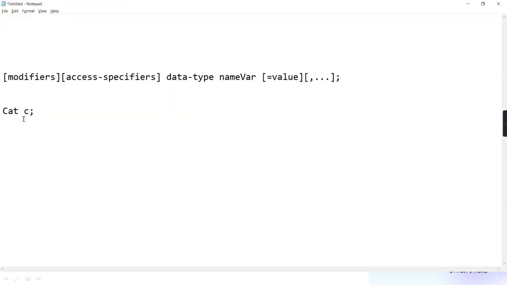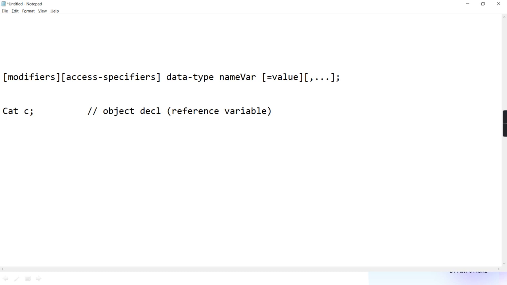So c is an object according to Java, but every object is a reference variable. Getting? So the copy of the Cat class is not yet created. Is memory for the Cat object allocated yet? Yes or no, guys? Or only the reference variable is created? Reference variable is created. Getting? It is called object declaration. Okay? Only the reference variable is created.